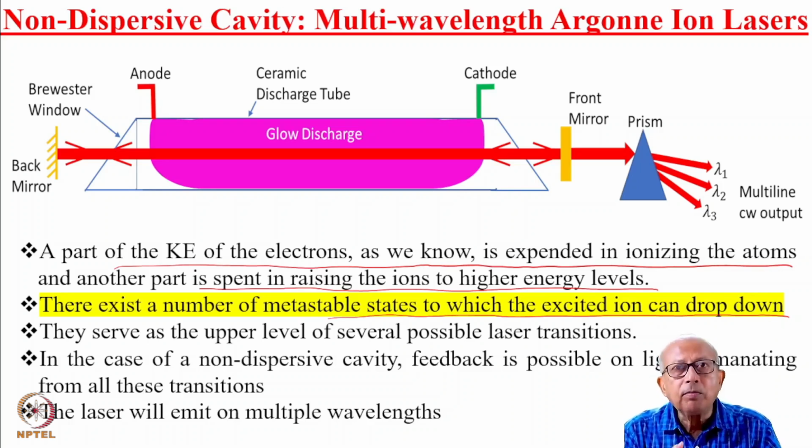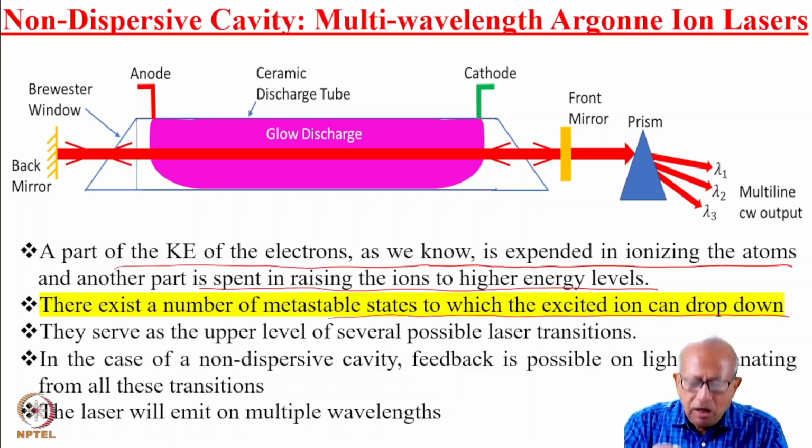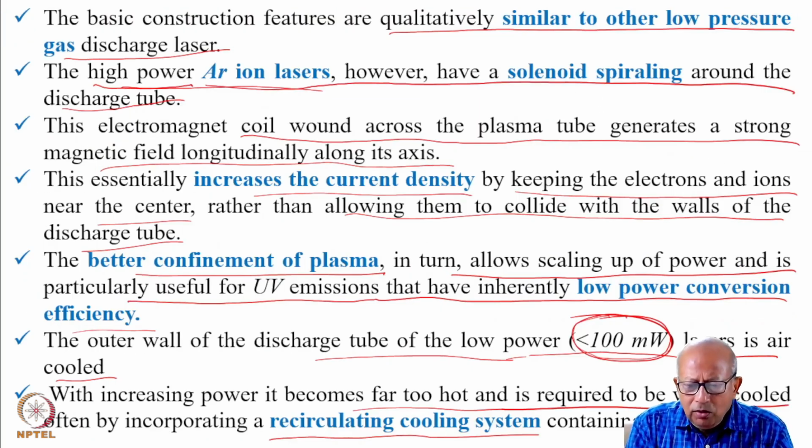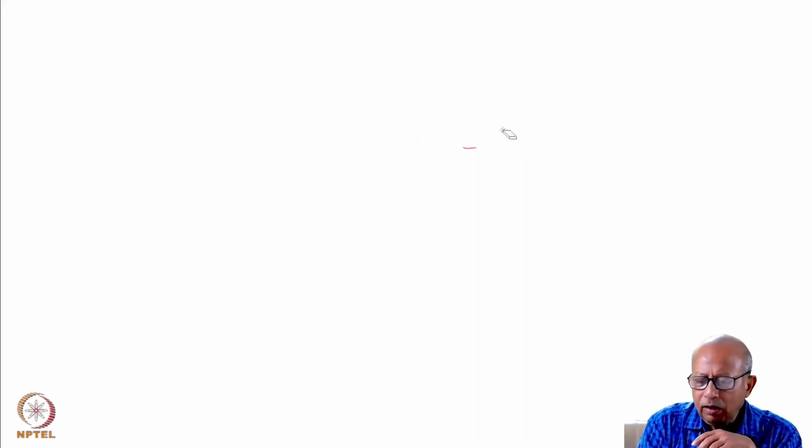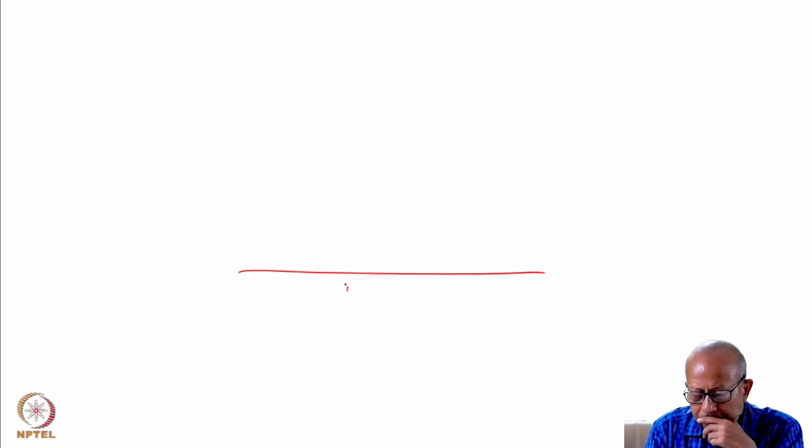This is quite complex, and I would not go much deeper into the energy level diagram. I will make a very qualitative representation. Say this is your ground state of argon.